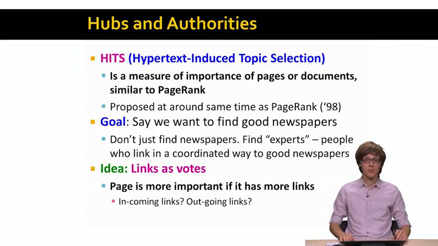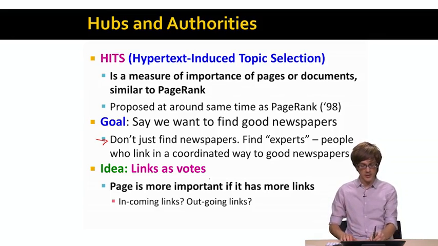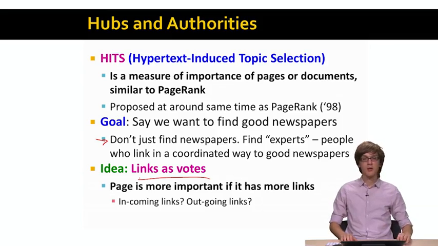The goal or the motivation here is, for example, to say, let's try to find a set of good newspaper web pages, right? And our idea is that we don't just want to find good newspapers, but in some sense we want to find experts, people who link in a coordinated way to a set of good newspapers. So the idea, similar to PageRank, is that we will count links as votes, and here we will use a very similar formulation where we will say that a page is more important if it has more links.